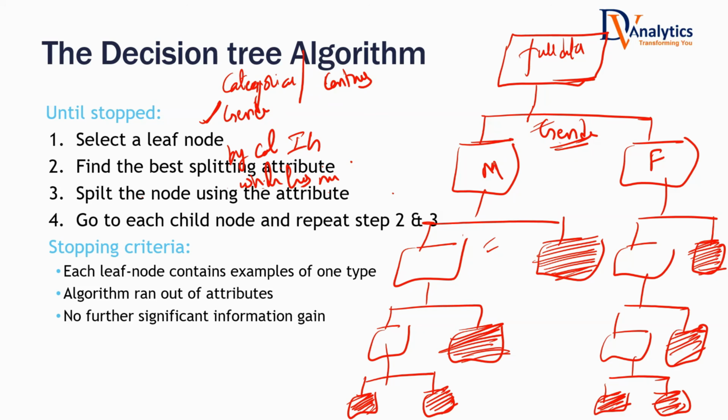There's another type of variable, continuous. Give me an example of continuous variable. Income. First, I have used income: income less than $6,000, income more than $6,000. Is there a chance that I can use income further later on here? Split it based on income.